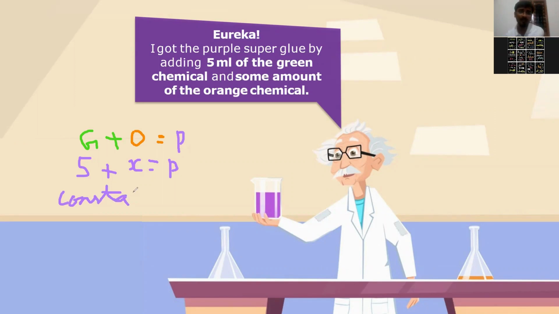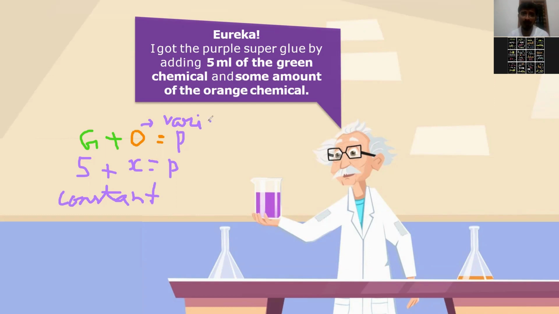Similarly, here you have another one, X. So now X was nothing but orange. He was keep on mixing that orange one. So orange was changing or not? Orange was changing. So I can say orange is changing means it is variable. In mathematical language, we call this a variable. If it is changing, it is variable. Is it clear?